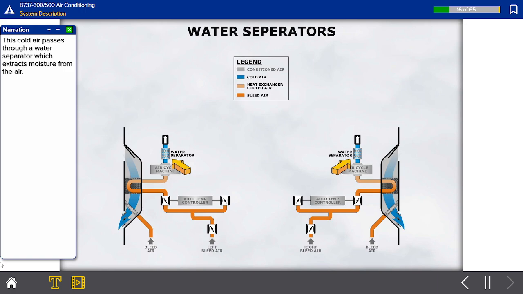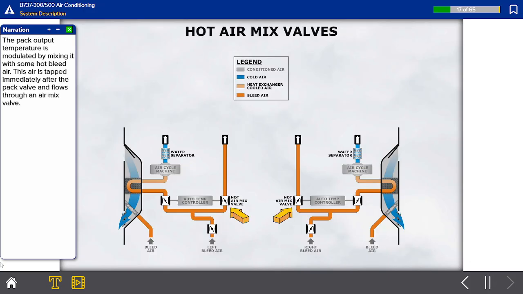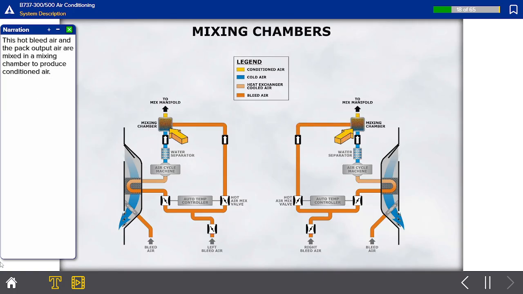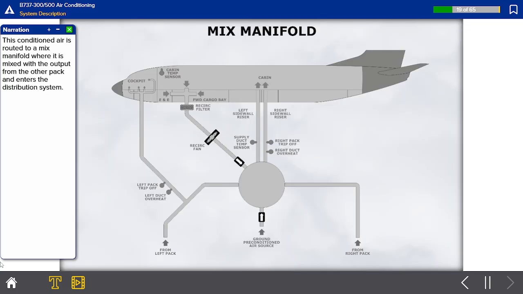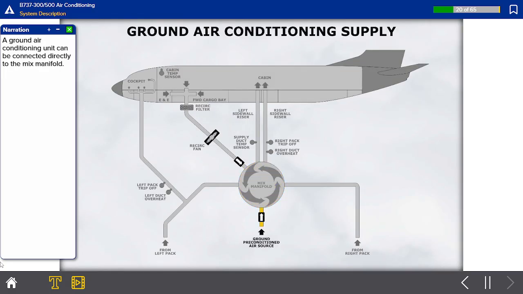This cold air passes through a water separator, which extracts moisture from the air. The pack output temperature is modulated by mixing it with some hot bleed air. This air is tapped immediately after the pack valve and flows through an air mix valve. This hot bleed air and the pack output air are mixed in a mixing chamber to produce conditioned air. This conditioned air is routed into a mix manifold where it is mixed with the output from the other pack and enters the distribution system. A ground air conditioning unit can be connected directly to the mix manifold.